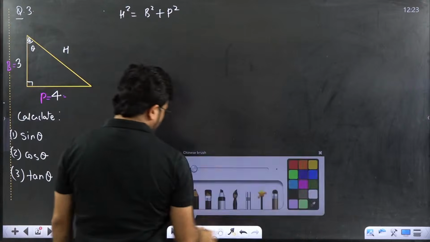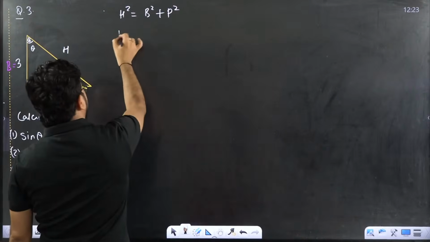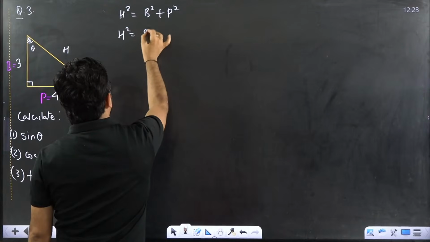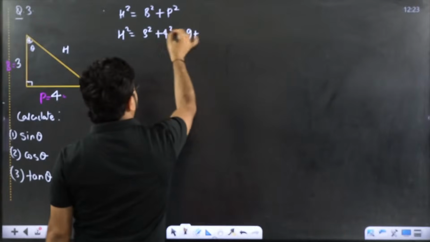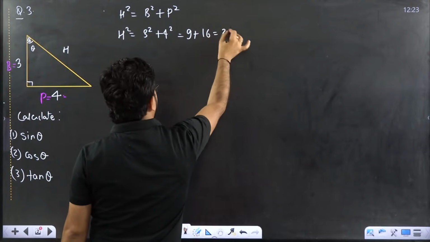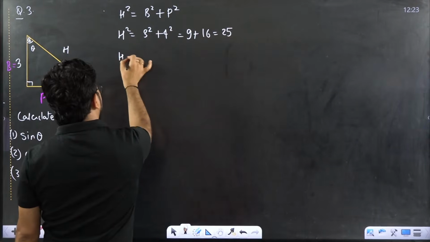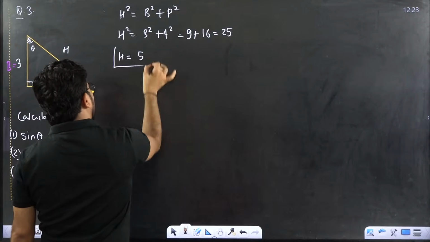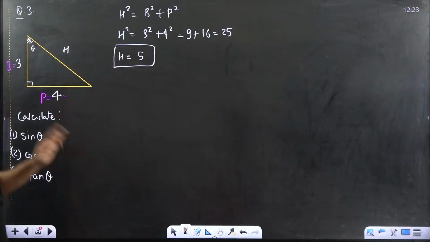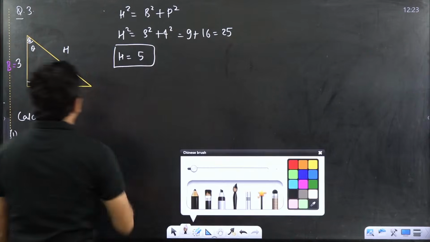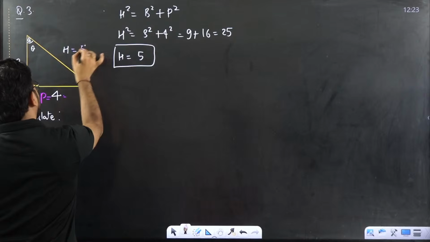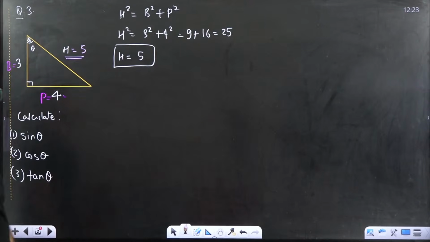Now put the value. So h square is equal to 3 square plus 4 square. 3 square is 9, 4 square is 16. Total becomes 25. That means h is equal to 5, because root over 25 is nothing else but 5. It is a very simple thing, everyone can solve it. If we know the hypotenuse is equal to 5, now we can calculate each and everything.